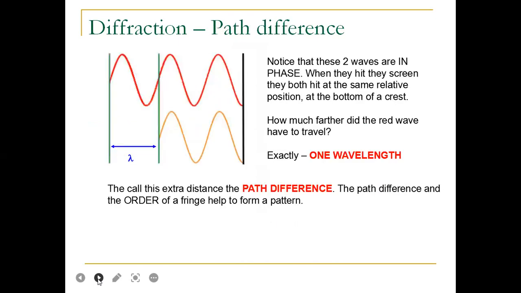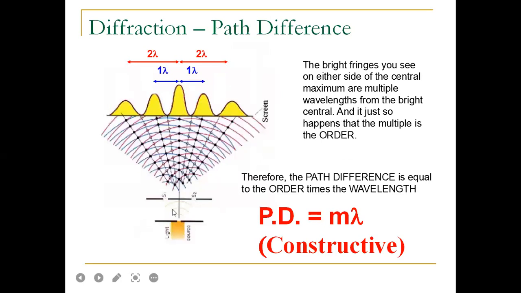Now, path difference. You must know the path difference: this is the first wave, and this is the second wave. One wavelength gives us lambda. So the extra distance, the path difference, and the order of a fringe help form a pattern. For bright fringes, path difference equals m lambda. You have to remember that this is due to constructive interference.